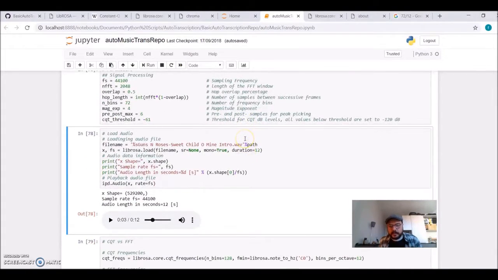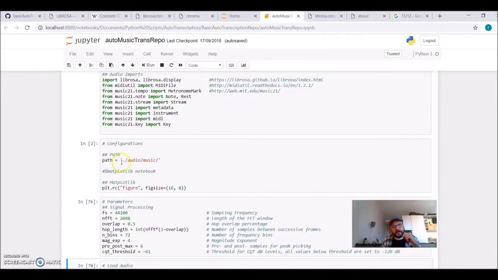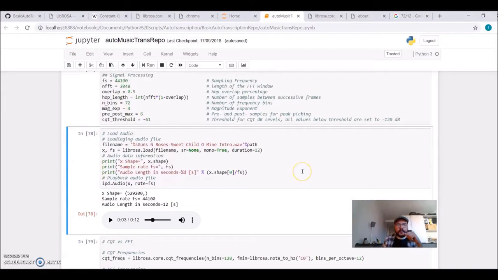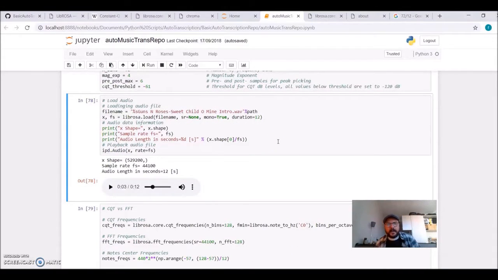Our first step is to load our audio file. On the GitHub, there's a folder called audio music, which is set in the path here, where I put the introduction of Guns N' Roses' Sweet Child O' Mine. We're going to use Librosa to load this file. I'm limiting the duration to 12 seconds because that is the introduction, before the drums and the rhythm guitar go in.